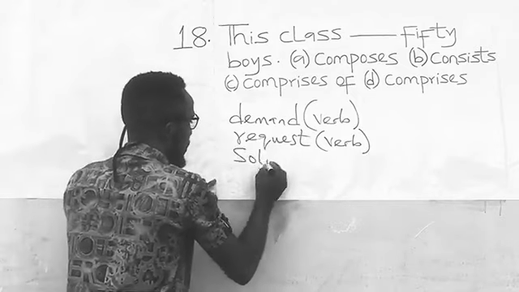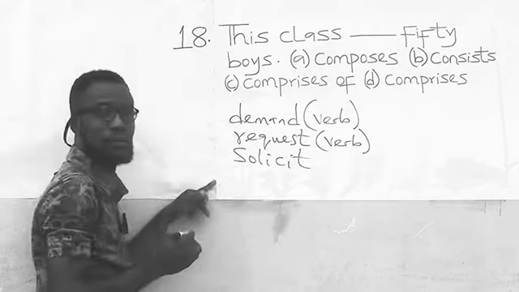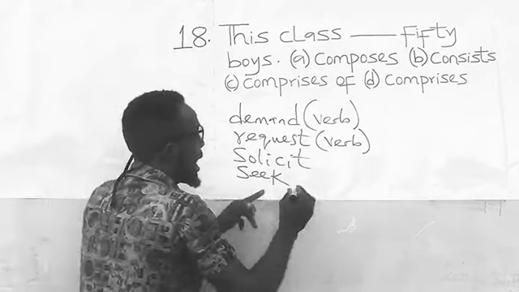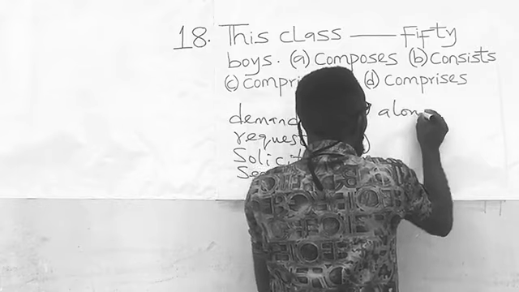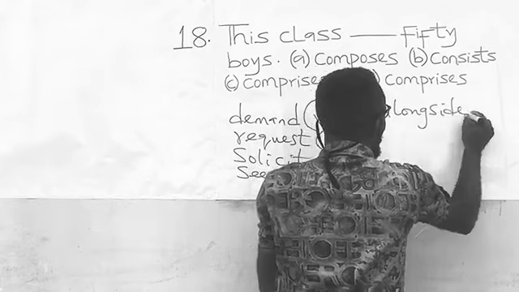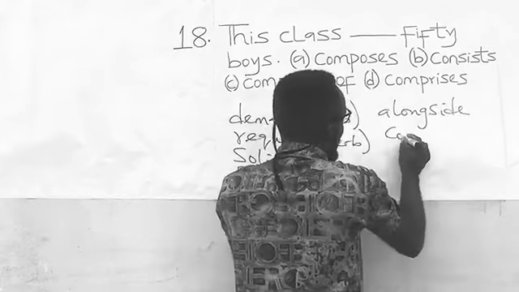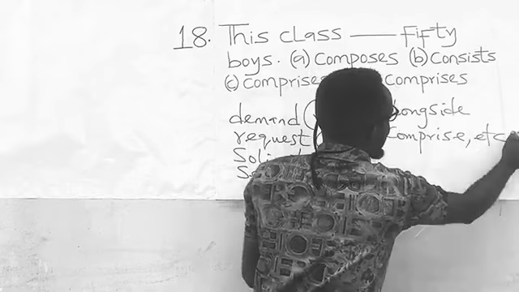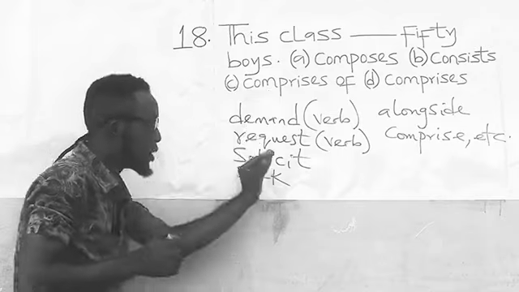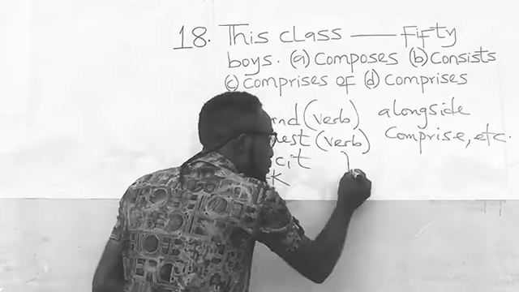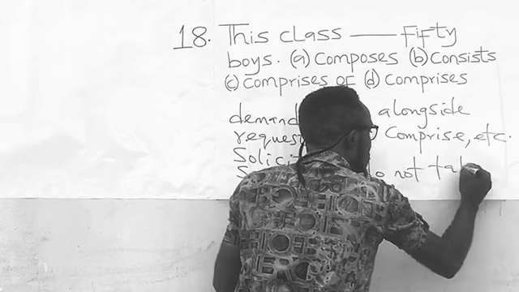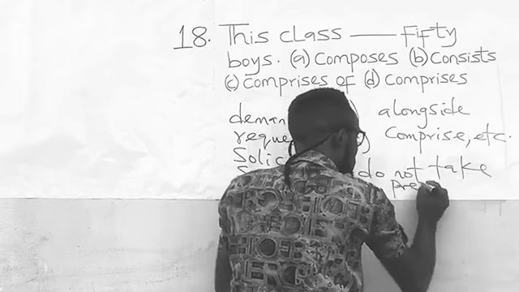Solicit, seek, alongside, comprise, etc. These words do not take a preposition.